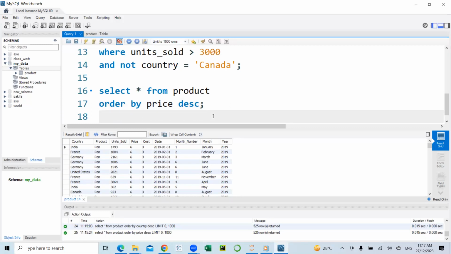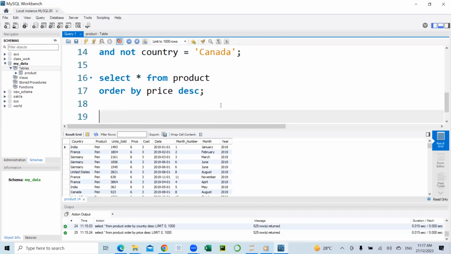Well, next, we'll look at the group by statement. The group by statement groups rows that have the same values into summary rows. So the group by statement basically works with aggregate functions like the count, maximum, sum, minimum, average, and the rest of them. So you must have an aggregate function in the statement for your group by function to work.